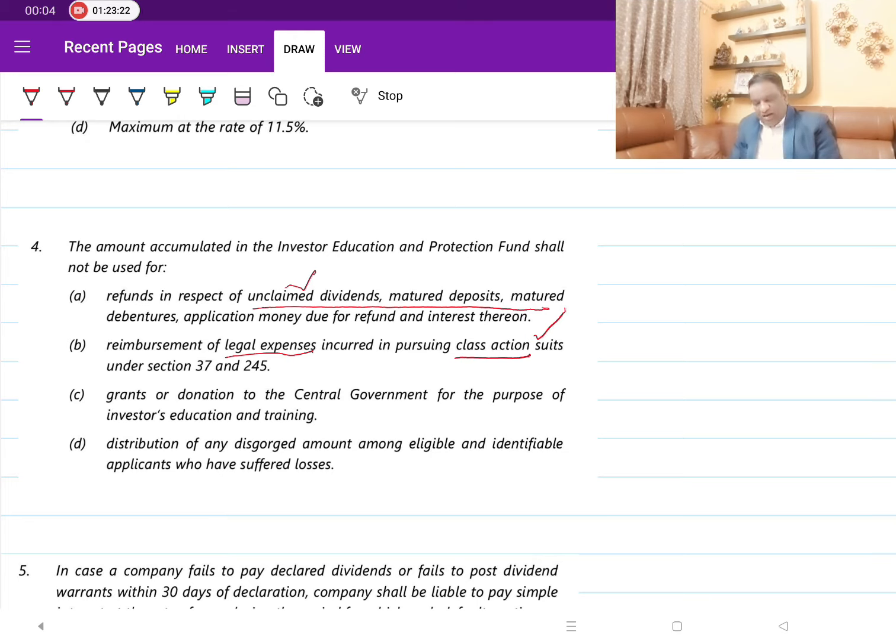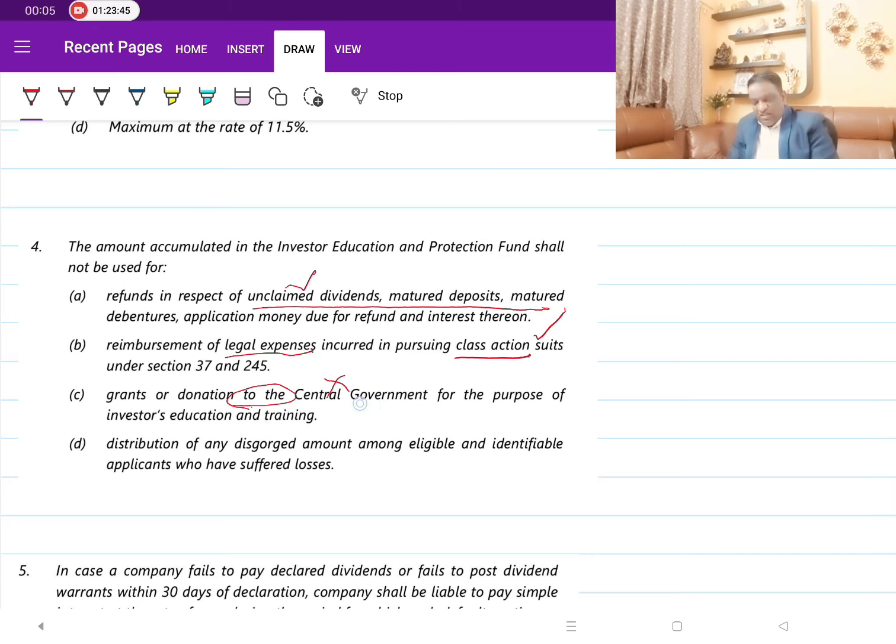And grants or donation to the central government. You can take grants, it can be a source, but it can't be a payment. So it can't be utilization. You can take the donation or grant from the central government, but from this fund you can't give it to the central government. So this is not permitted.